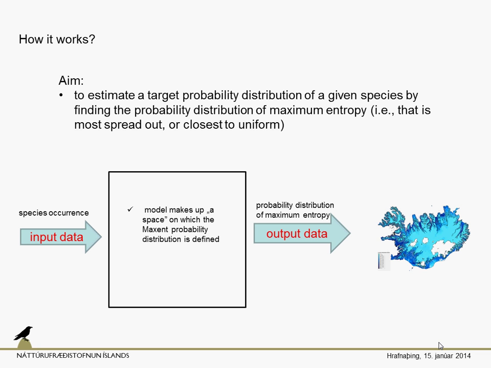We start with the species occurrences, and this is the input data. We also need some environmental data, for example mean temperature or soil type. Everything comes in GIS format. Then the model makes up a space on which the maximum probability distribution is defined, and at the end we get output data: the probability distribution of maximum entropy for a given species. Now I will try to show that with examples.